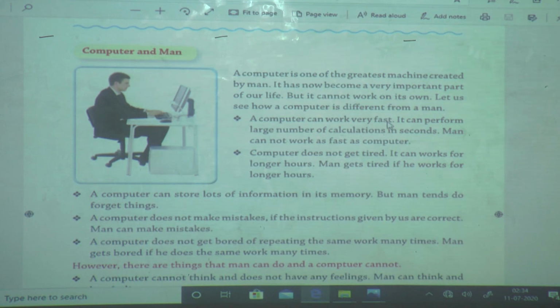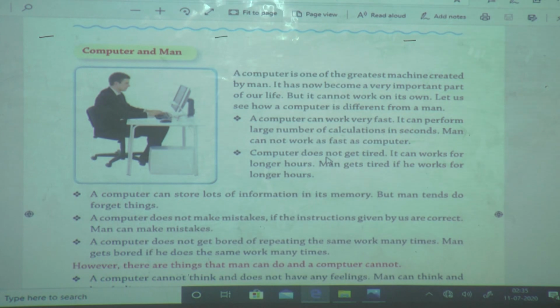Computer works very fast. Can man work very fast? No, man requires time. A computer can work very fast and perform a large number of calculations in a second. But man cannot work as fast as a computer. Man can also work, but not as fast as a computer. Next, a computer does not get tired.